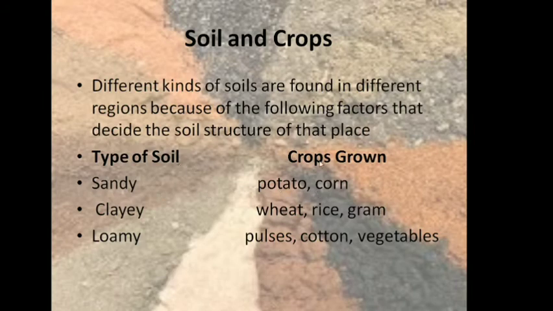So if we are talking about crops, potato and corn require sandy soil or sandy soil mixed with loamy soil. Clay soil: wheat, rice, gram generally grow in clay soil. And loamy soil: pulses, cotton, vegetables, and most of the agricultural crops grow on loamy soil.